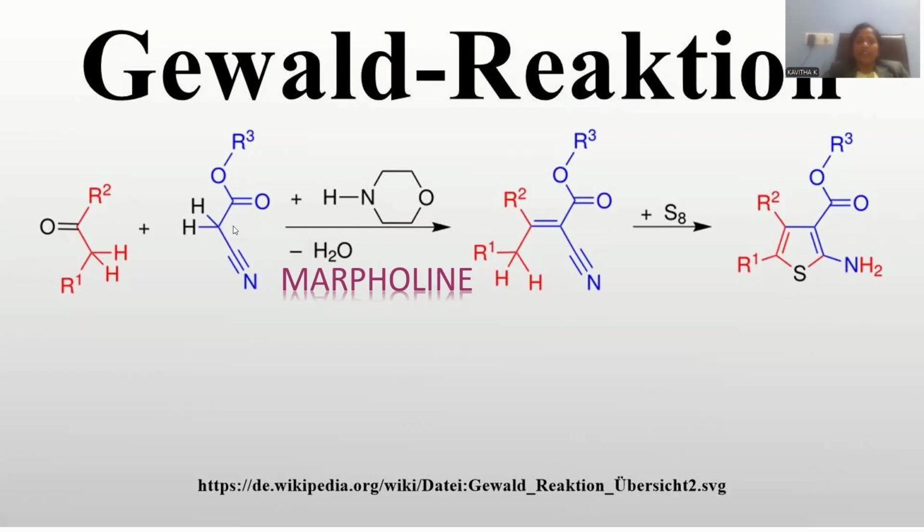The carbon generated here is able to bind to this carbonyl carbon, and subsequently water will be removed. So this oxygen and these two hydrogens will be removed under morpholine basic conditions. Water is eliminated as a byproduct, and there is the origination of a carbon-carbon olefinic double bond. You can combine the two carbon atoms by this double bond formation. And here is the nitrile, and here is the ester, and here are the two hydrogens you can observe.